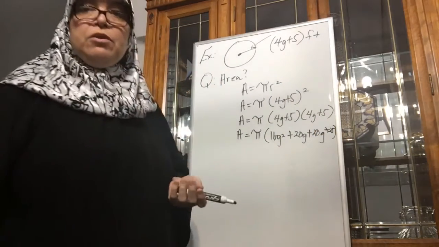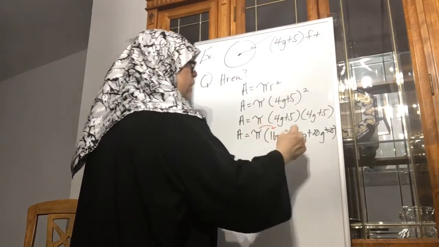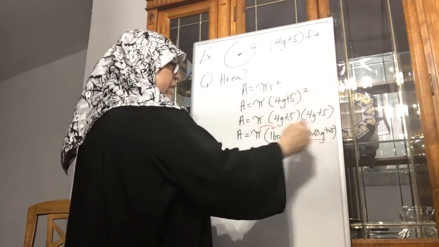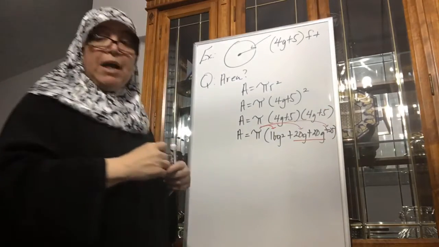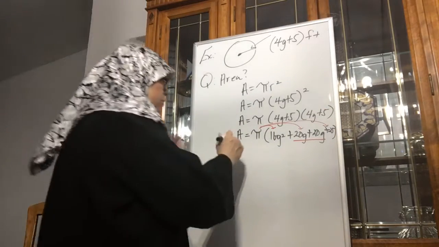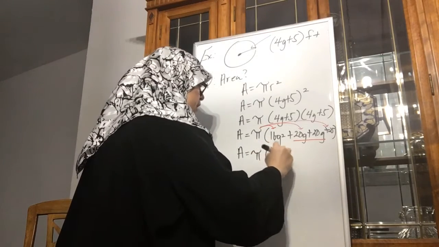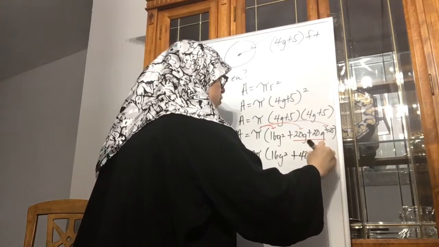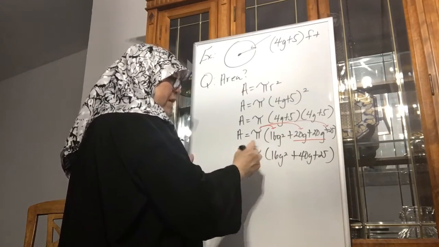Now, the last step to this is you've got to distribute the pi. Well, before you distribute the pi, make sure that you go ahead and add like terms. You're going to afterwards distribute that pi, okay? So area is equal to pi, and then it's 16g squared plus 40g plus 25. Now go ahead and do your distributive method with a pi.